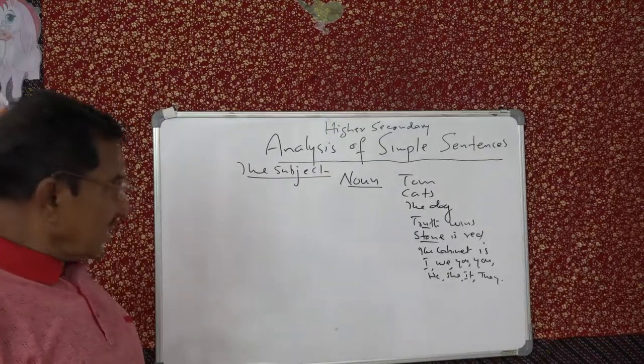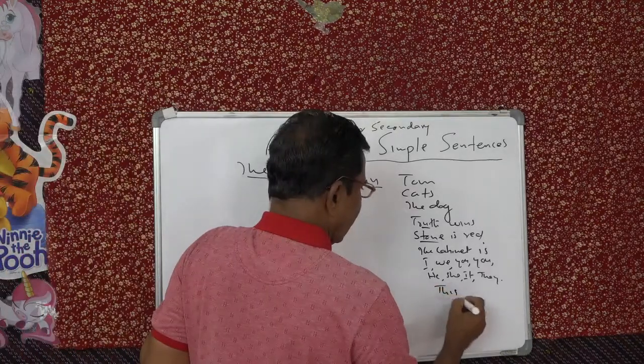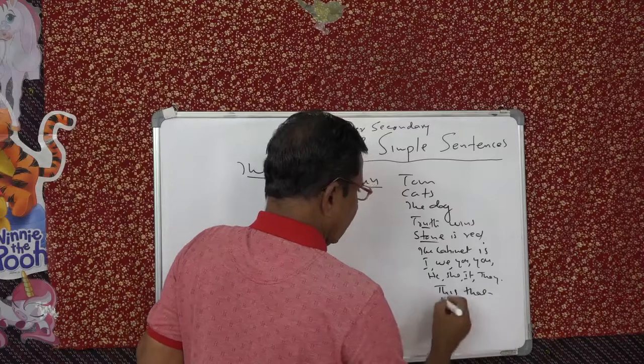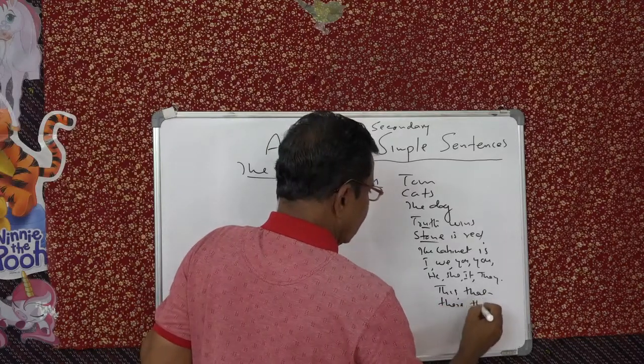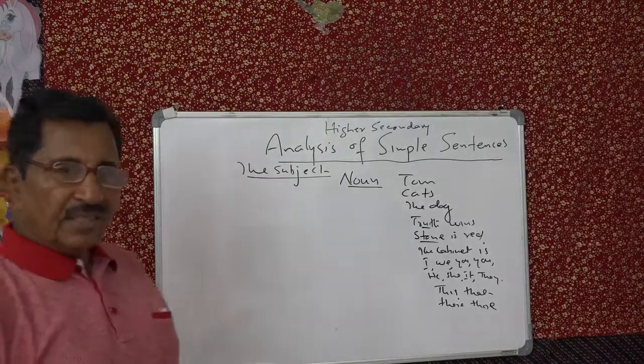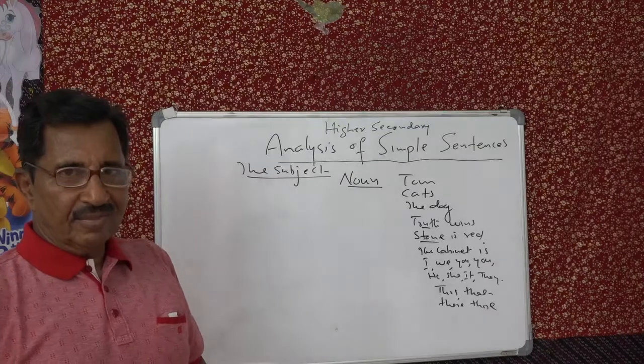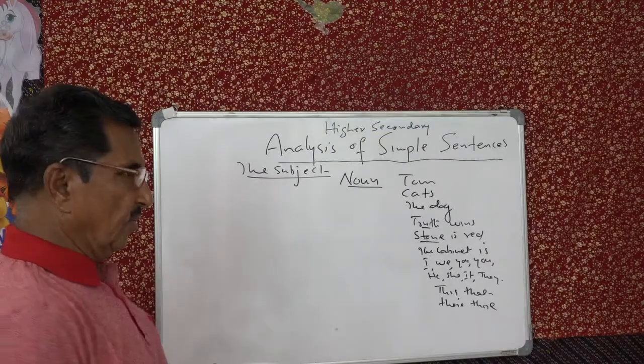Then what else? What other possibilities are there? A noun-like structure are demonstratives. See, this, that, these, those. These are demonstrative pronouns, isn't it? This is a book, that is a book, these are books, those are books. Right? And then what else you can have?